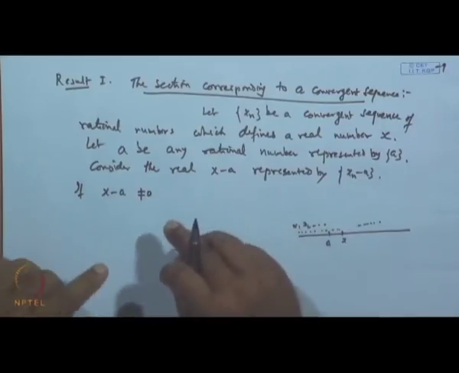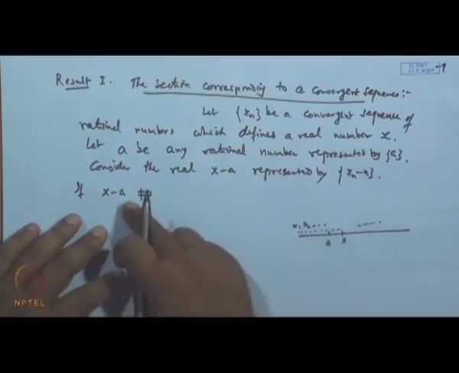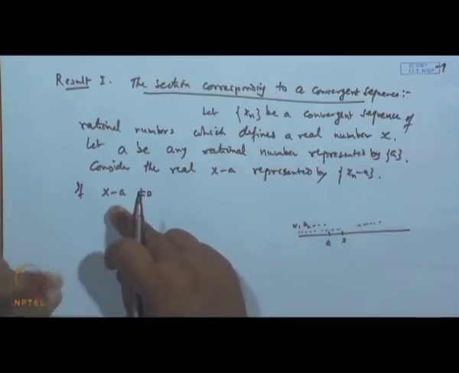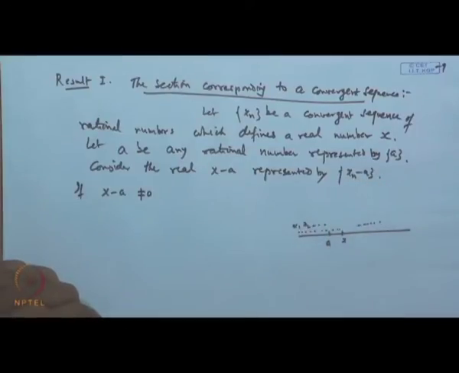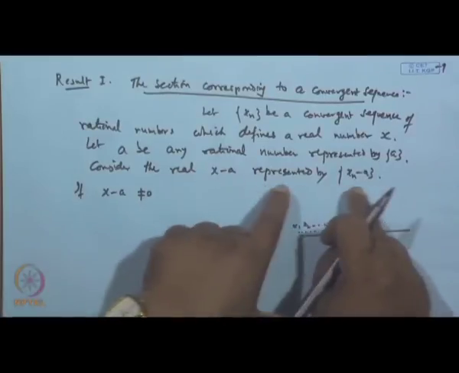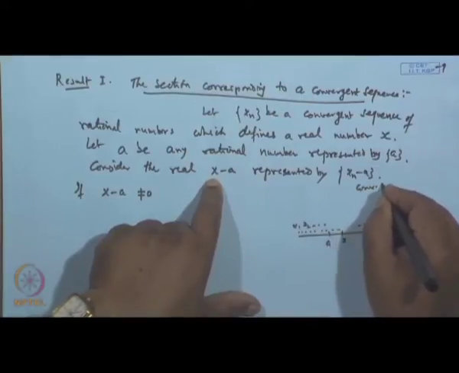Any number, if x minus a is different from 0, we have seen, then either it will be a positive number or it will be a negative number, is it not? So, the corresponding sequence x n minus a will have only one sign, either positive or negative, after a certain stage n onward. Okay. It is a convergent sequence, obviously, because x n minus a represents the number x minus a, which is convergent. This is a convergent sequence.